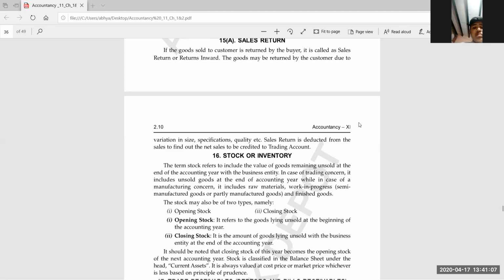Yes, very good. At the end of 31st December, I am having one sofa set and two chairs. It means closing stock will be 70,000. Now would you please tell me the value of opening stock on 1st January? Yes, again the same 70,000, because on 31st December I was having one sofa and two chairs, so on 1st January I will be having the same.